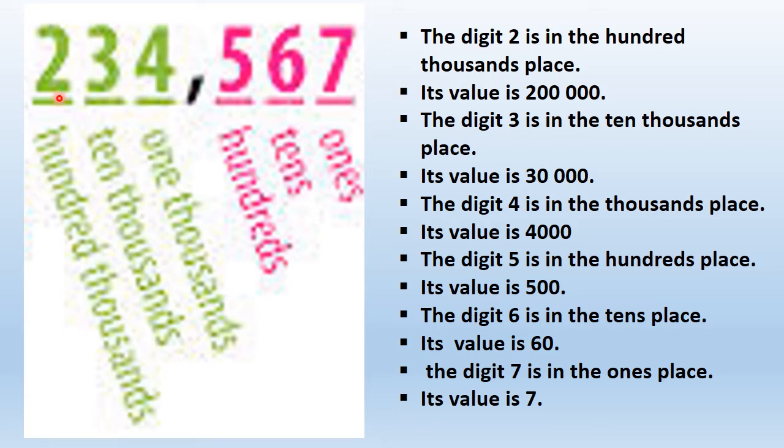So always, for example, if I am taking 2, the numbers after 2 would become zeros. So 0, 0, 0, 0, 0, 5 zeros. With 3 we have 4 zeros. With 4 we have 3 zeros. With 5 we have 2 zeros. With 6 we have 1 zero, and with 7 we have no zeros because there is no number after 7.